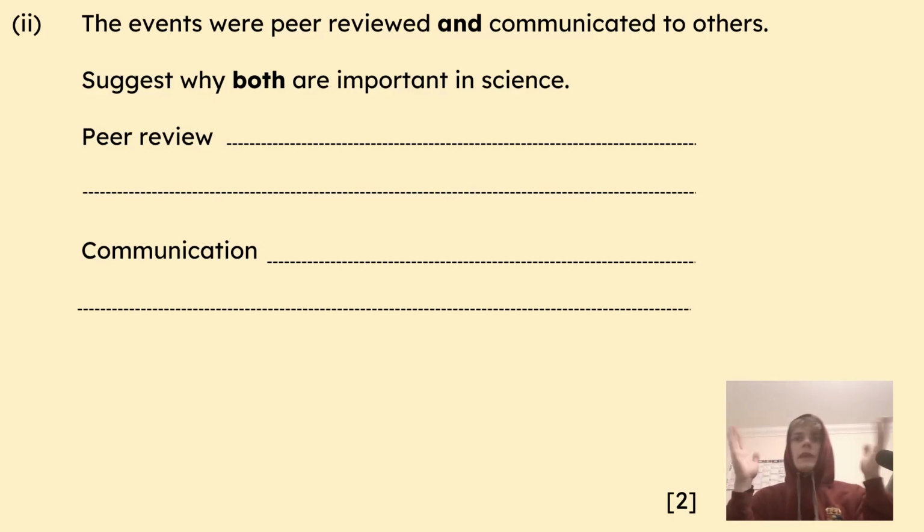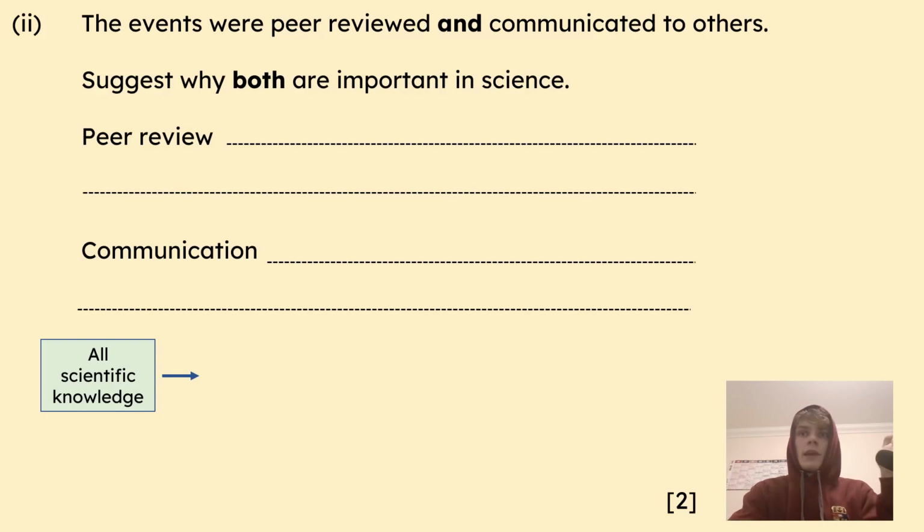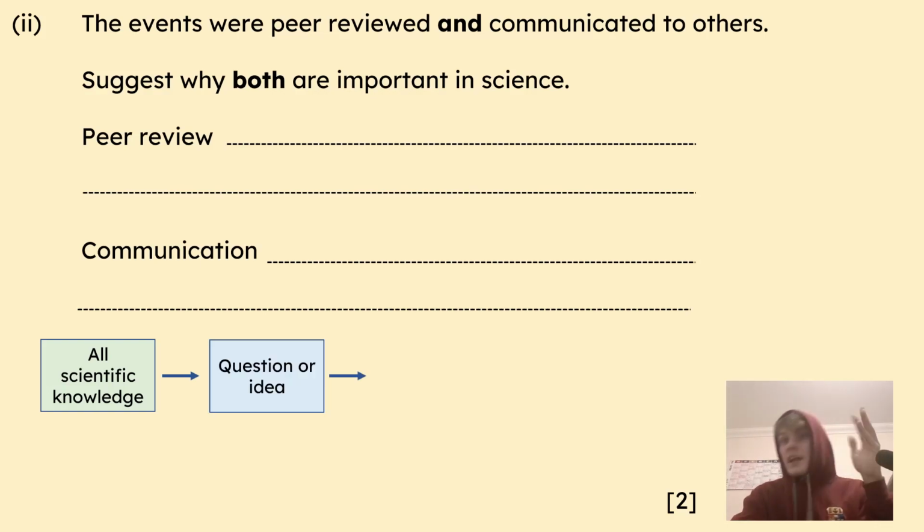Okay, so these 2 things are a big part of the scientific method, basically how science works. And I'm going to give a simple version here. We always start by looking at what we already know, all the science that's already out there, and then we come up with a question. Is this always true? What happens if you do this? In this case, people were questioning, what did we know about the atom?